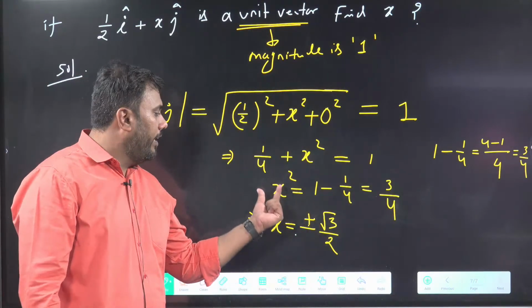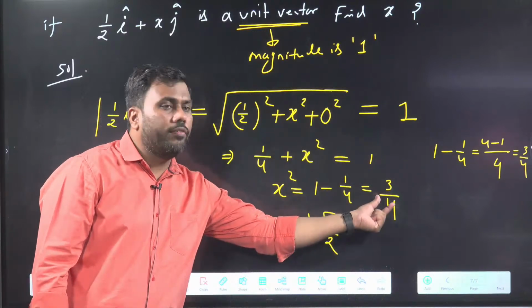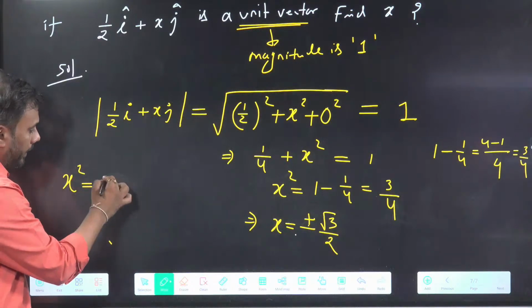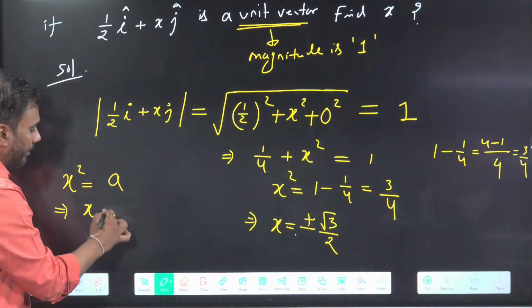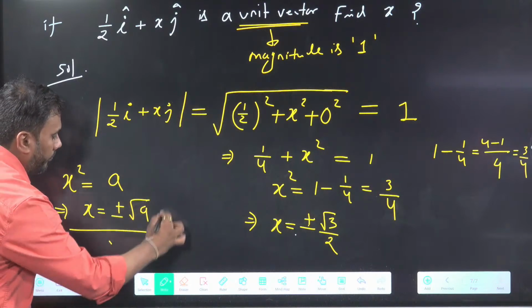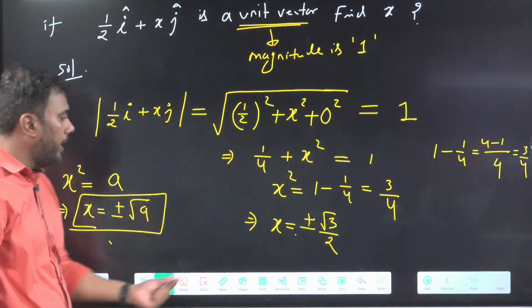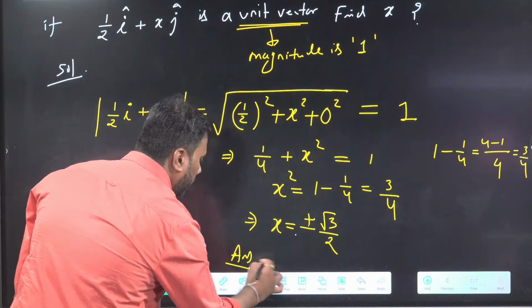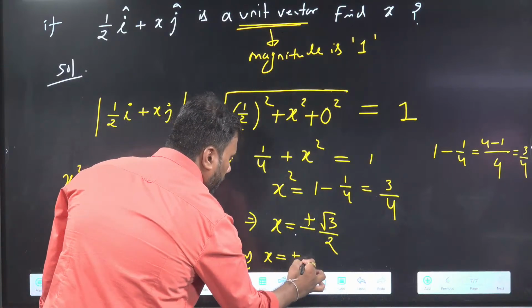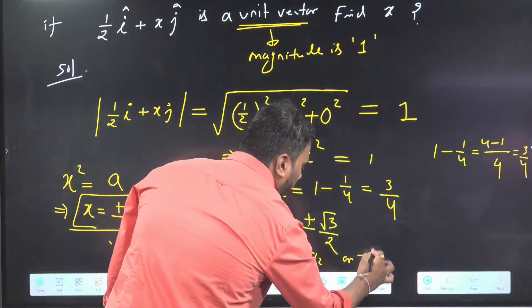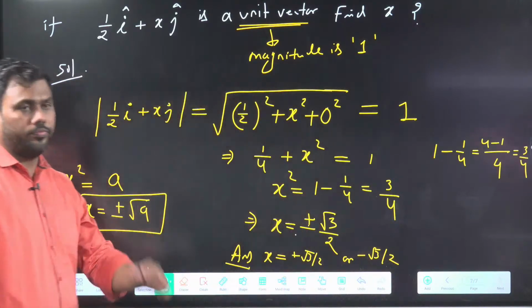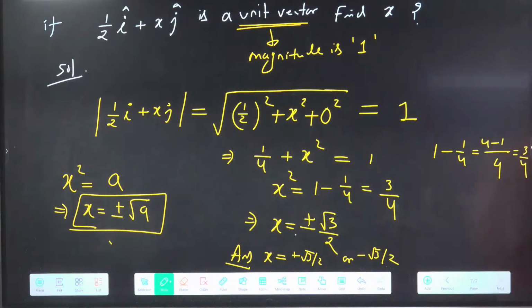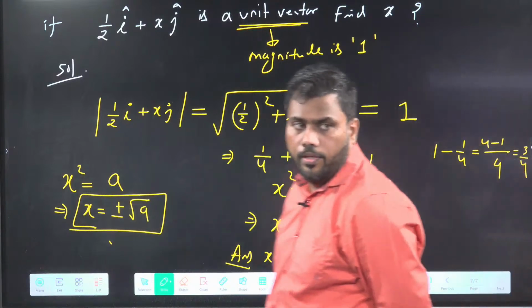Always remember, whenever you have an equation where the square of a number is equal to some other number, let's say a, then x can be written as plus minus root a. This is the solution. Always try to use both signs, plus minus. Both may come. So we are getting two types of answers, plus root 3 by 2 or minus root 3 by 2. Is this point clear?